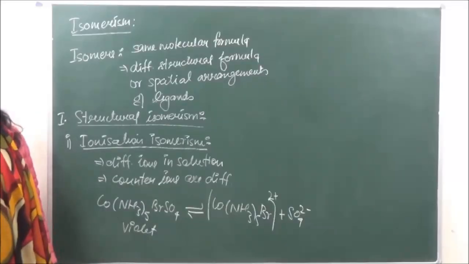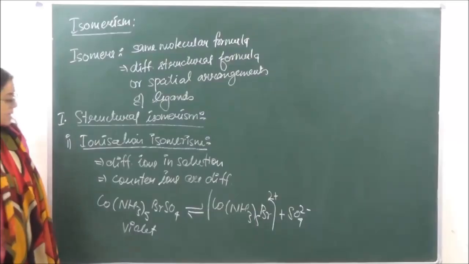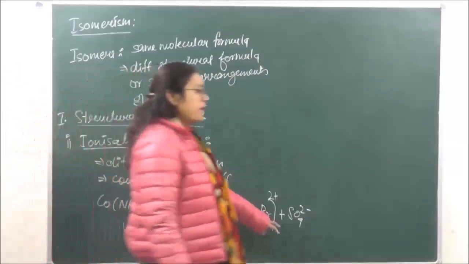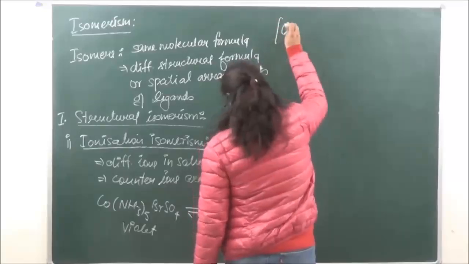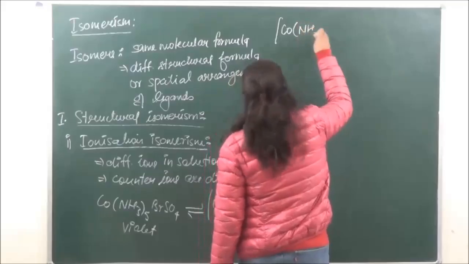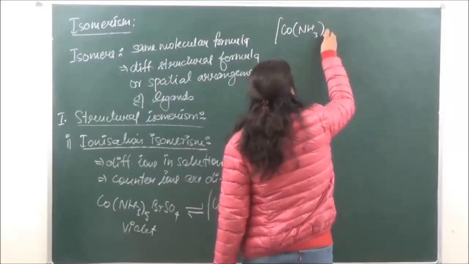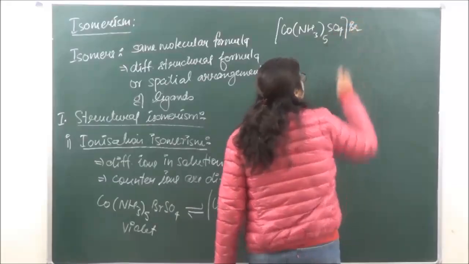Okay? What is going to be the isomer of this? In this case, the counter ion is going to change. So we have over here Co(NH3)5 SO4 Br.